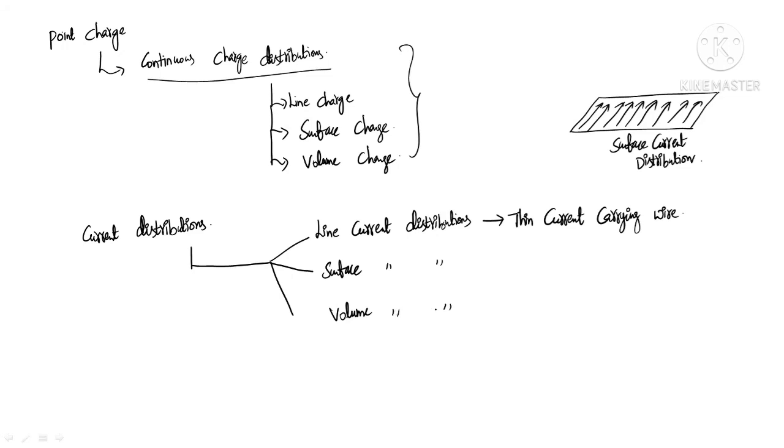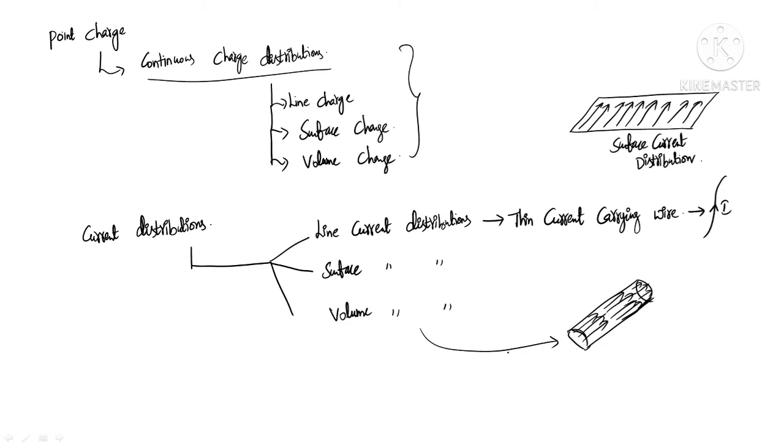A thin current carrying wire looks like this, carrying a current of I. This is an example for line current distribution, and this is the example for surface current distribution. And for volume current distribution, consider a big sized current carrying wire or cable, where the current is flowing through the entire volume.